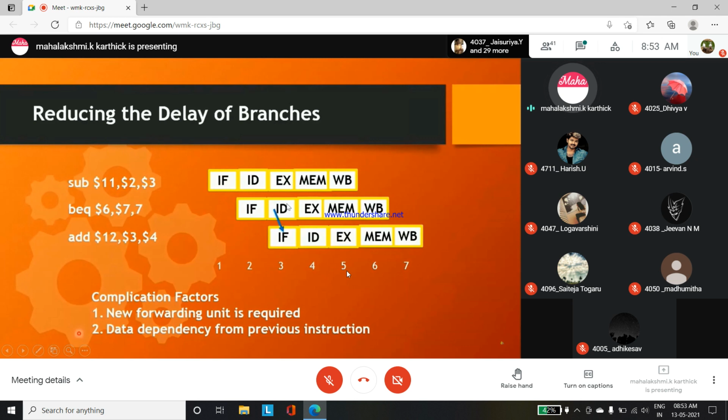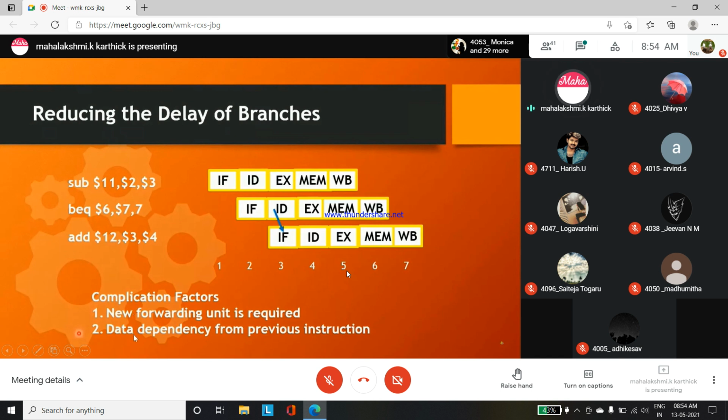So what should we do to avoid these control hazards? One thing is, you can't stall the next instruction in all cases. Stall means without entering the next instructions, and this cannot be done in all cases. Instead, you can introduce some hardware in between, holding that branch instruction. Meanwhile, you can forward that data into the instruction fetch. So a new forwarding unit is required for forwarding the content of the target address. A new forwarding unit is necessary. These are the complication factors under reducing the delay of branches.